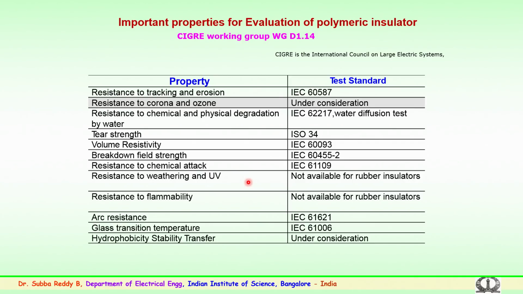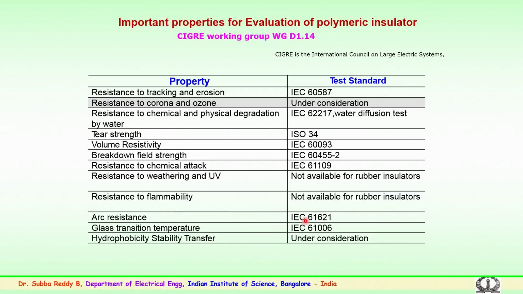The effect of weathering and of UV on the sample, the ultraviolet radiation from the sun and also from the corona of the hardware, is not yet fully available. So the standard is yet to be done. Similarly, resistance to flammability is also under consideration.